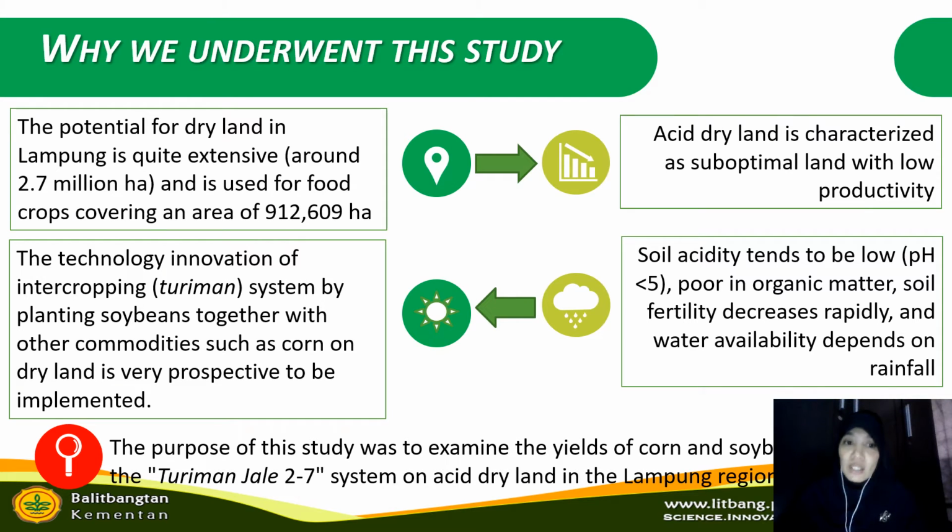And there is the technology innovation of intercropping. We call it Turiman, by planting soybean together with other commodities such as corn. On dry land it is very prospective to be implemented. And the purpose of this study was to examine the yields of corn and soybean using the Turiman-Jale 27 system on acid dry land in Lampung region.